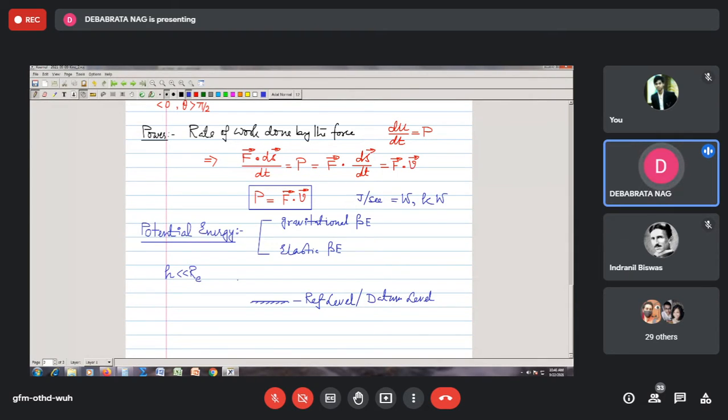And we define that when a body is on the surface of the earth like this, we say that its potential energy is 0. We arbitrarily assign this 0 value when the body is on the reference level. Correct?